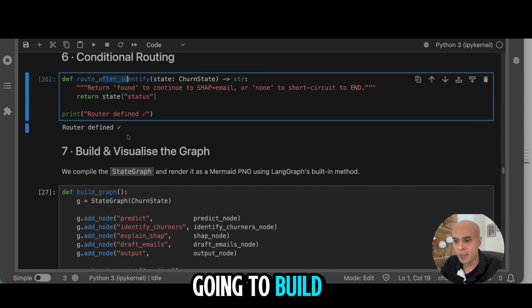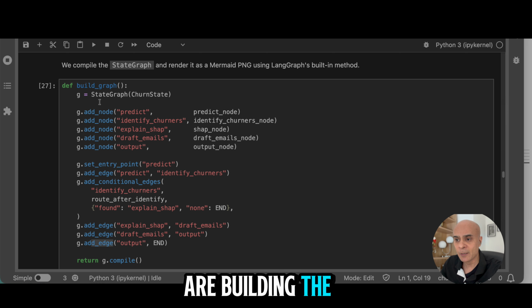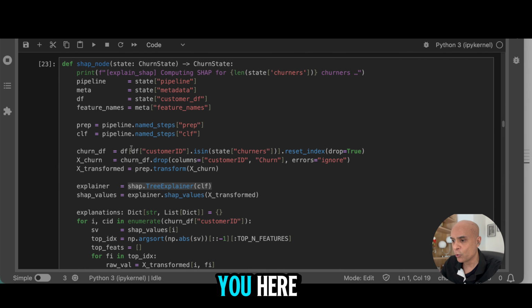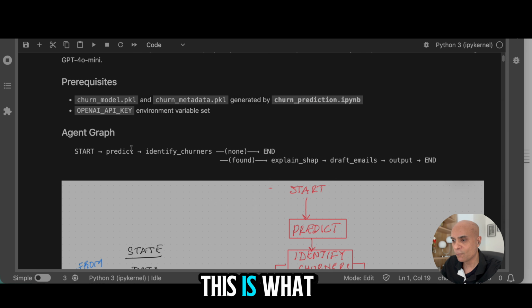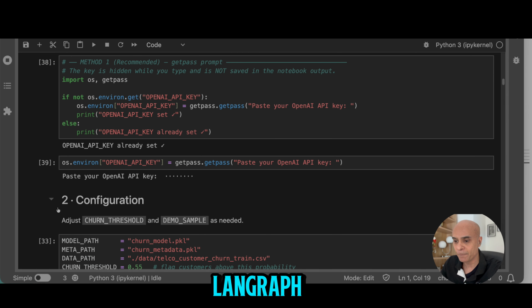what we are going to build here, which starts from this step. So here we are building a graph. Basically, we are building the complete picture which I have shown you here. This is what we are going to build over here. So we already have created all these functions. We have created these nodes. Now we are going to create this graph, which means that we are going to connect all the different nodes. And this is called creation of a graph in LangGraph.